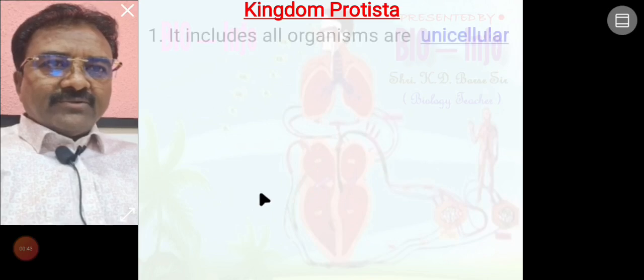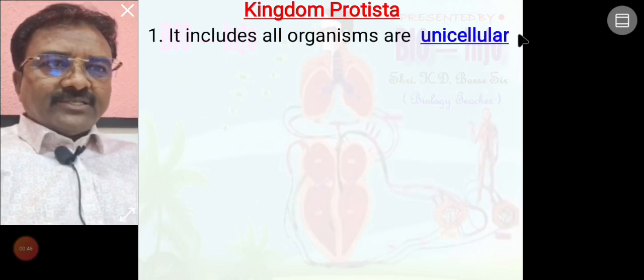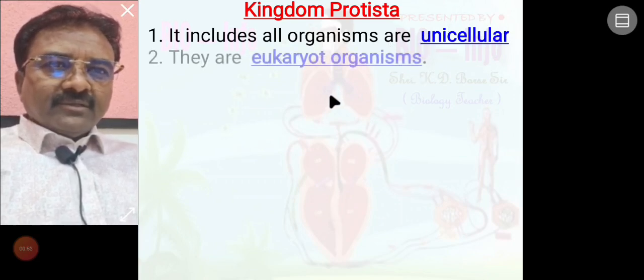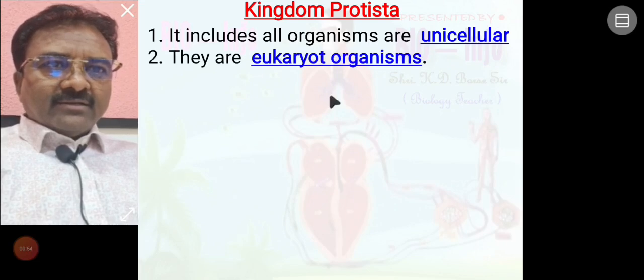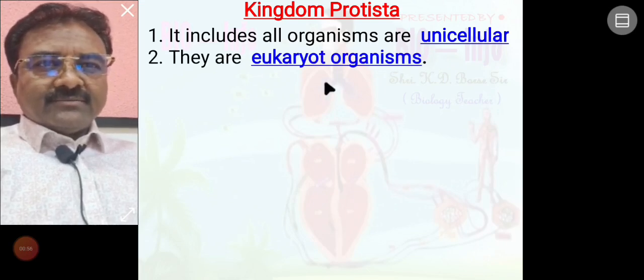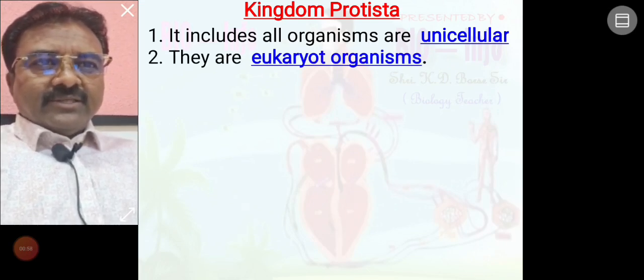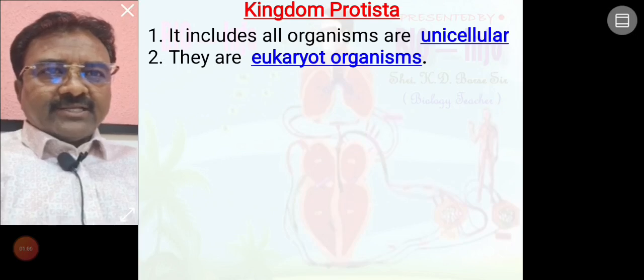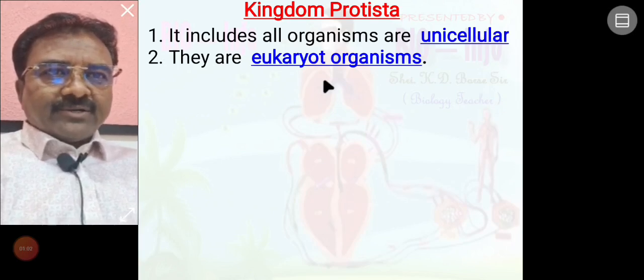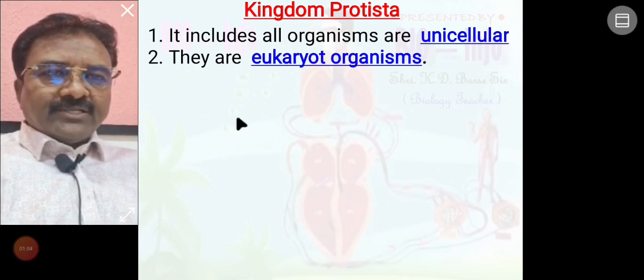Kingdom Protista includes all unicellular organisms, meaning made by a single cell. They are eukaryotes because they are made by eukaryotic cells, so we call them eukaryotes.